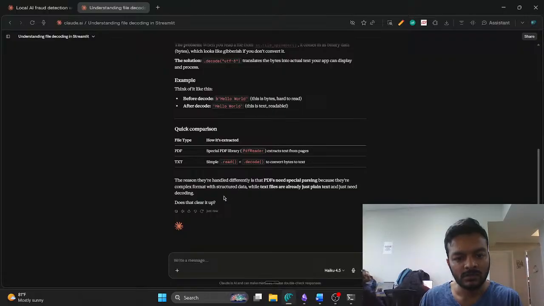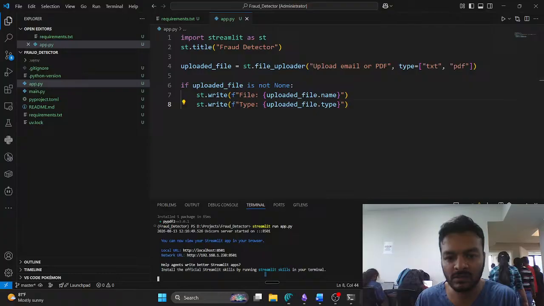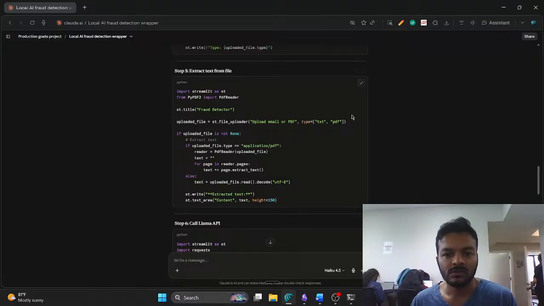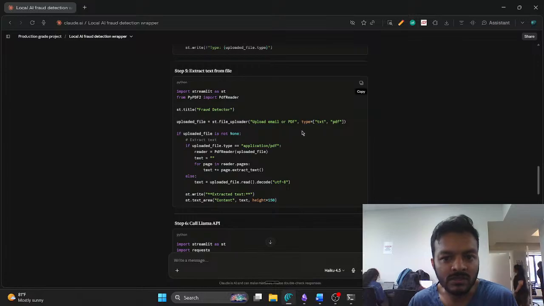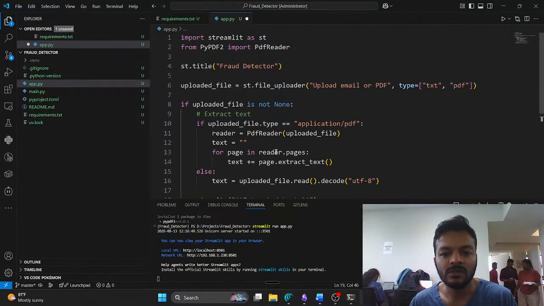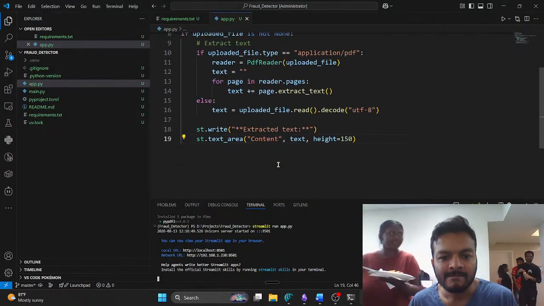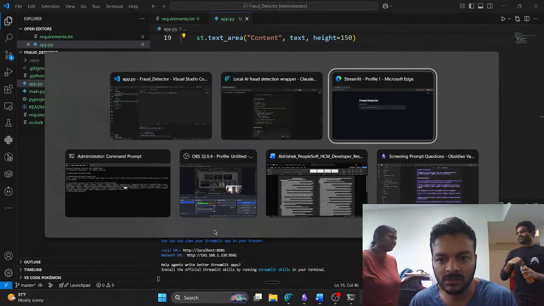Okay, so this is for text files. If we upload a text file, it will just decode it to plain text. That's it. Got it. So let's move on. I'll just upload the whole thing. I like the way it's teaching us step by step. Okay, this is done. Save. Okay, it will print the extracted text. Let's do this. Let's see.